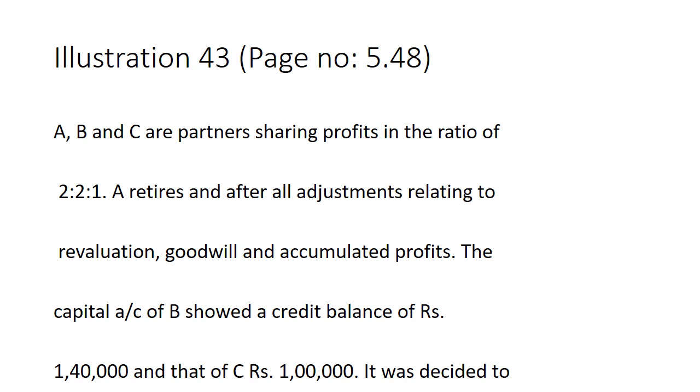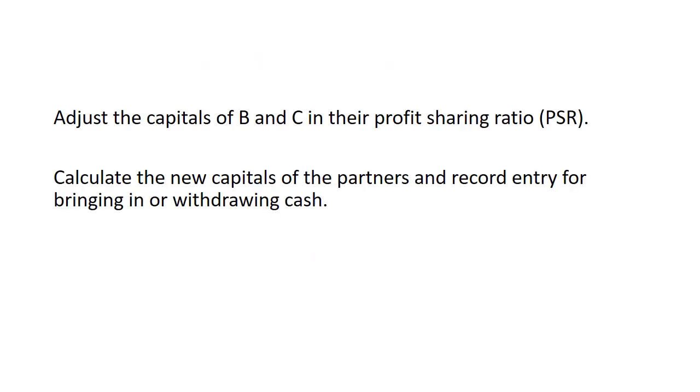A retires, and after all adjustments relating to revaluation, goodwill and accumulated profits, the capital account of B showed a credit balance of rupees 1,40,000 and that of C rupees 1 lakh. It was decided to adjust the capitals of B and C in their PSR, that is, in their profit sharing ratio.